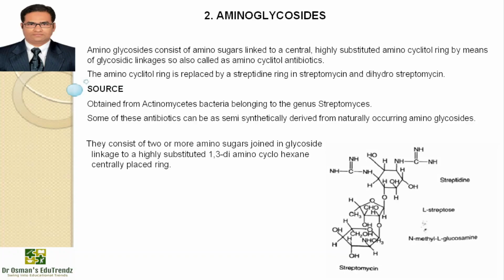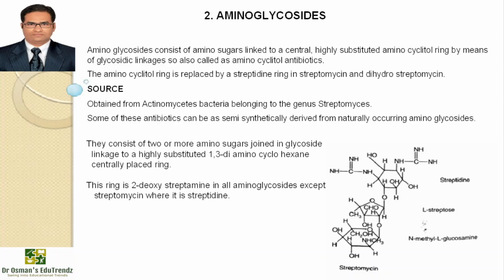They consist of 2 or more amino sugars joined in glycoside linkage to a highly substituted 1,3-diaminocyclohexane centrally placed ring. You can see the structure on the screen. The ring is 2-deoxystreptamine in all aminoglycosides except streptomycin, where it is streptidine.